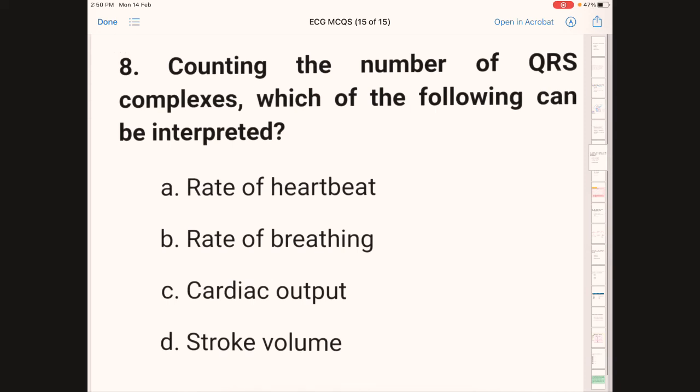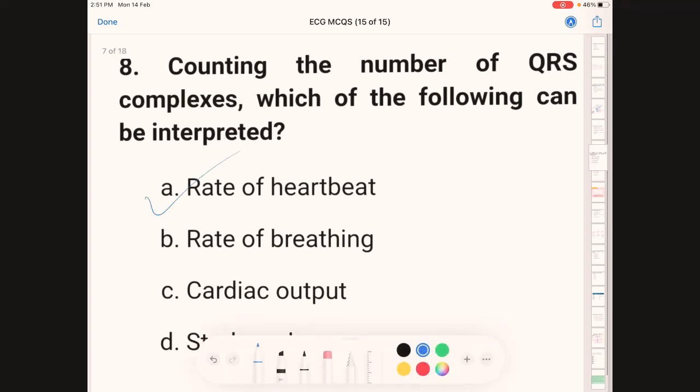Next question, by counting the number of QRS complexes, which of the following can be interpreted? Option A, rate of heartbeat. B, rate of breathing. C, cardiac output. D, stroke volume. Correct answer is A, rate of heartbeat.